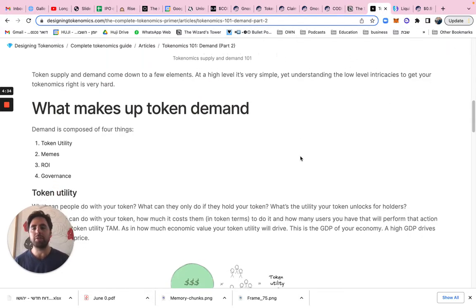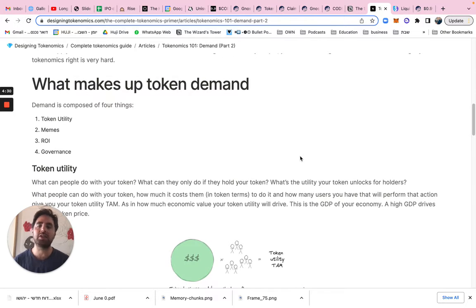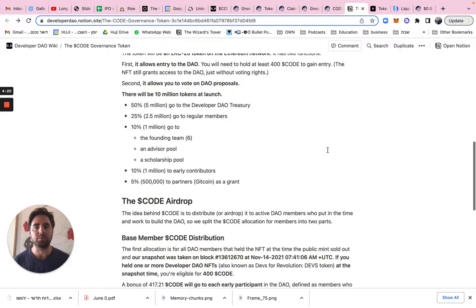So for demand, we care about four things, right? Token utility, memes, and basically the narrative around the token, the ROI, and governance. So let's go into the Developer DAO white paper, basically what they launched with, and understand all four of those things. So I'll start with utility, right?